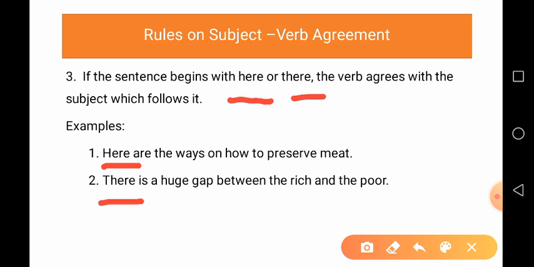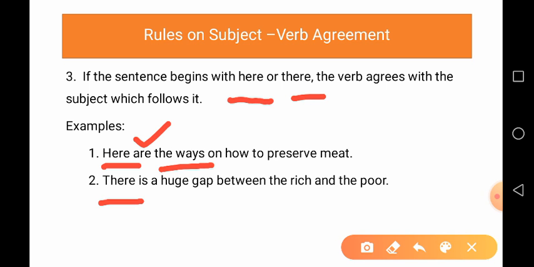So the verb must be singular or plural, but it depends on the subject which follows it. Here you can see the subject. In this first example, the subject is the ways and the ways is plural. So the verb is also plural, that is are.